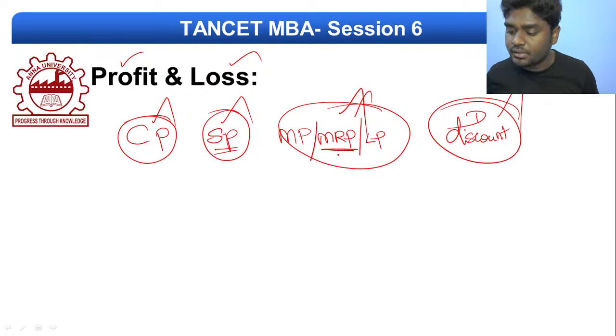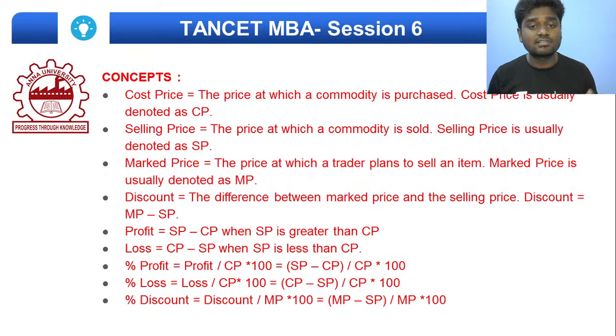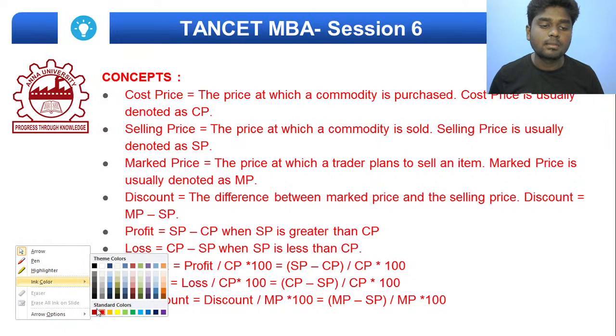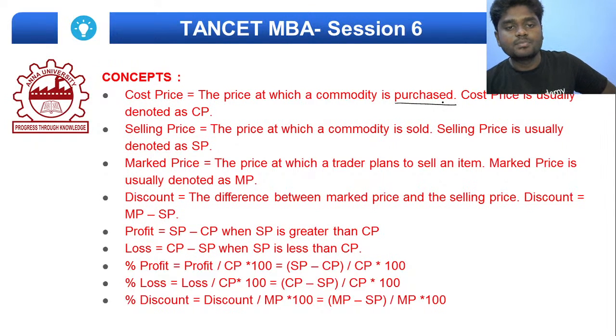If you're clear with this, let me quickly go to the important concepts for profit and loss. As I told you before, cost price is the price at which a commodity is purchased, and I usually denote it as CP.